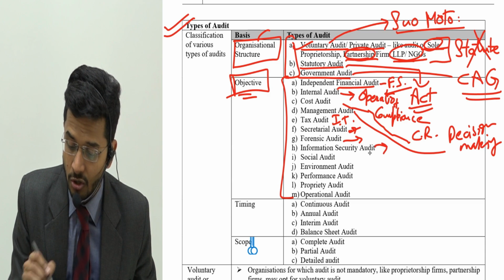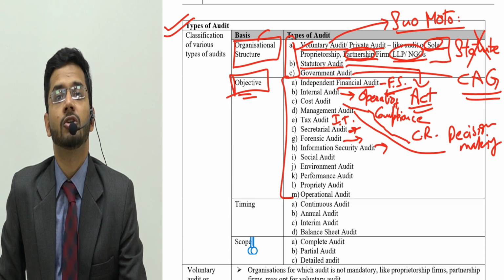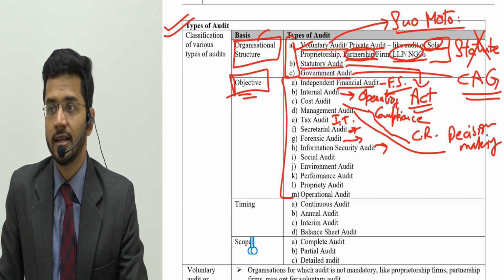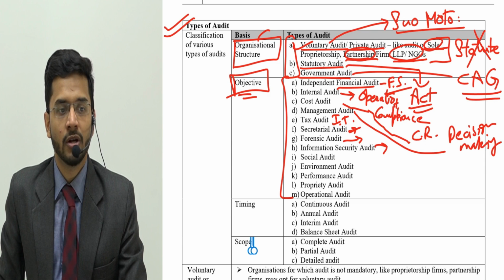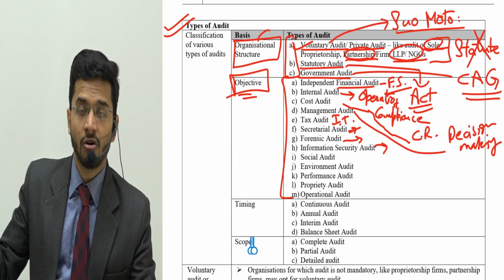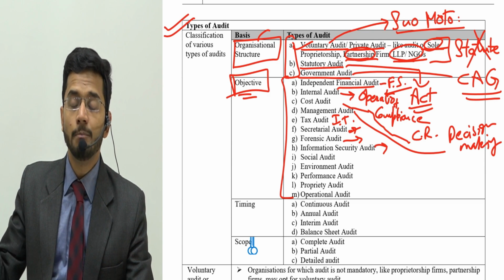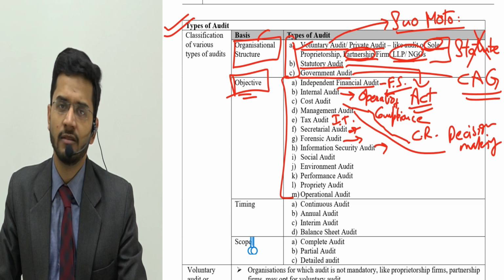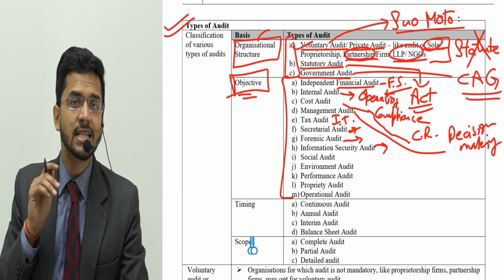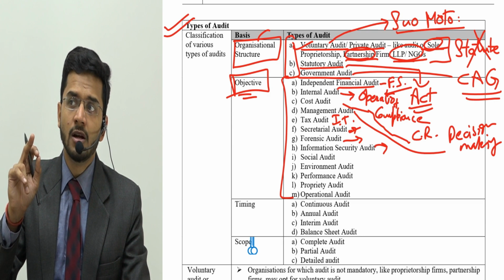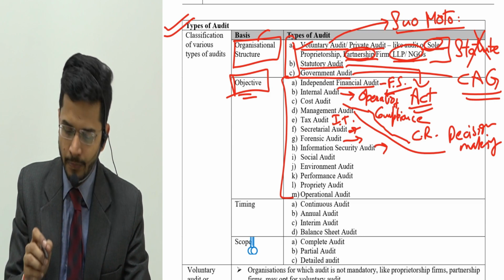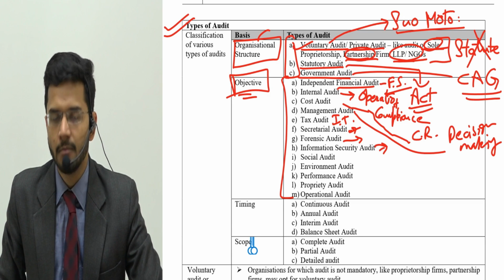Then information security audit, this is like an audit of data. You have data secured in your drives, in your hard drives, in your servers, your Google drives. So companies have a huge amount of data within them, and to ensure that this data is not leaked, not corrupt, and not being transferred for some bad purpose, an information security audit is done by companies.